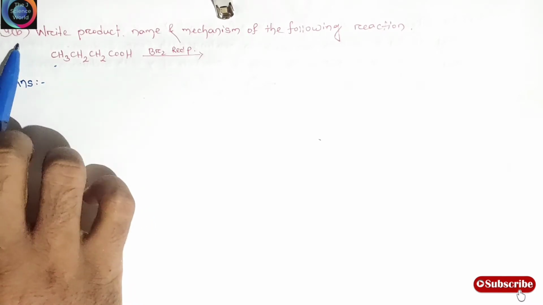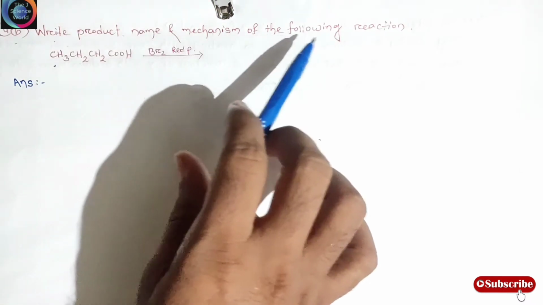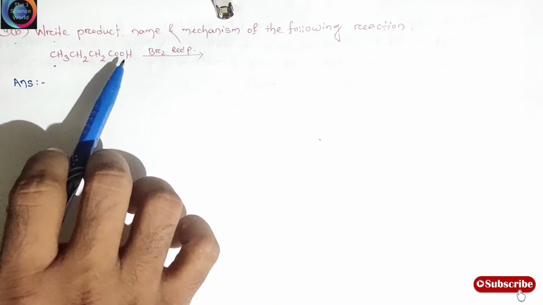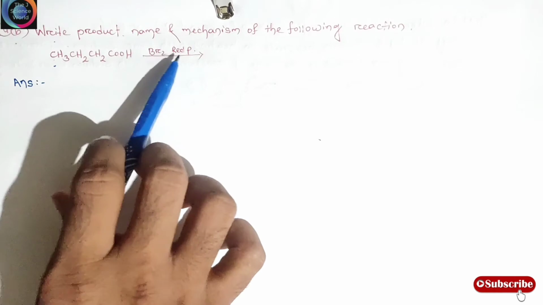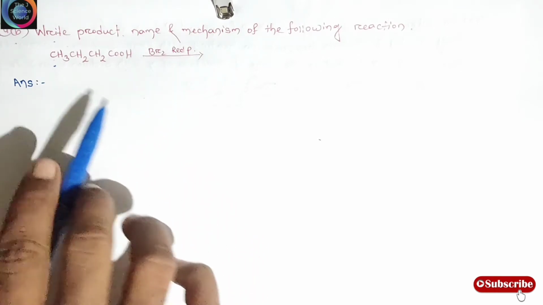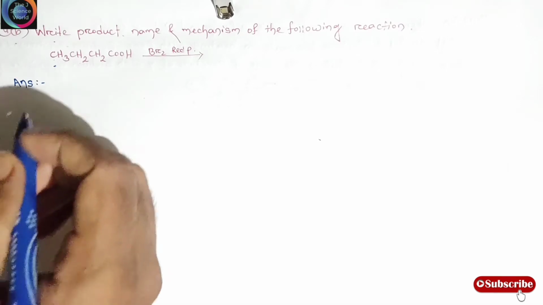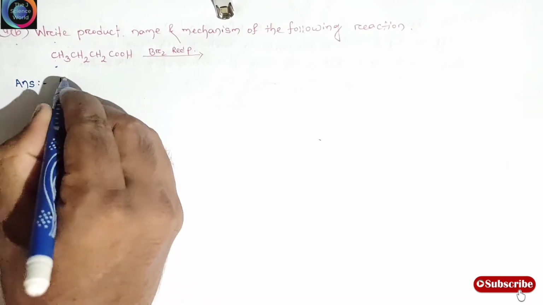This is question number 4b. Write product name and mechanism of the following reactions. This is CH3CH2CH2COOH, butanoic acid, reacting with bromine and red phosphorus. Before solving this question, let's have a look. This is the Hell-Volhard-Zelinsky reaction.